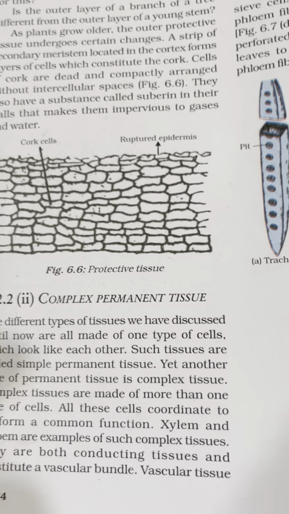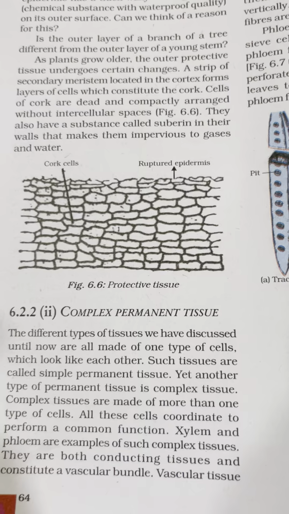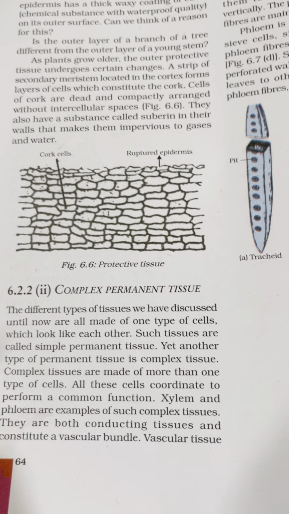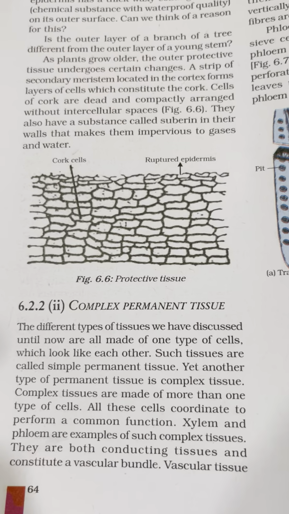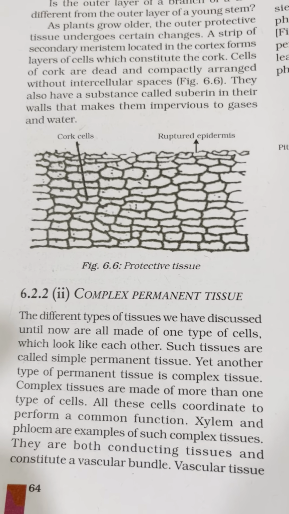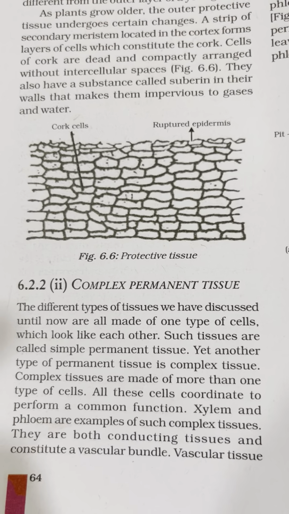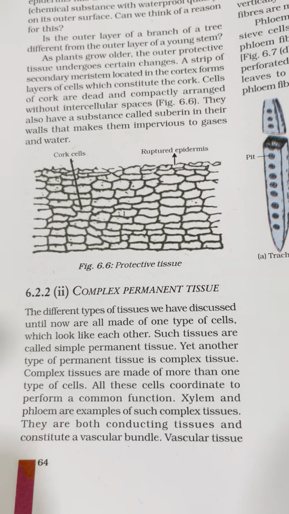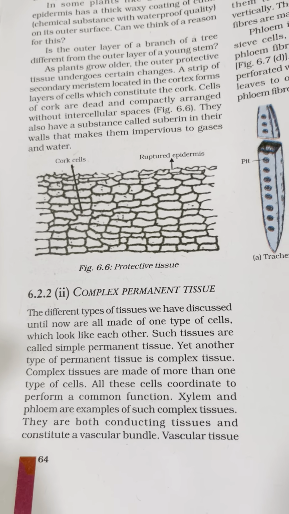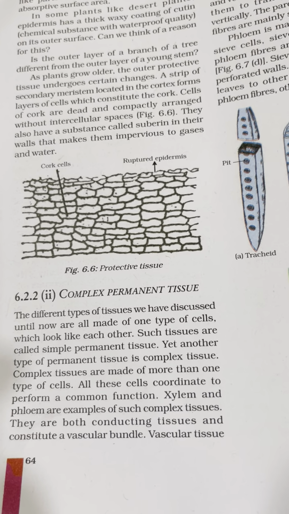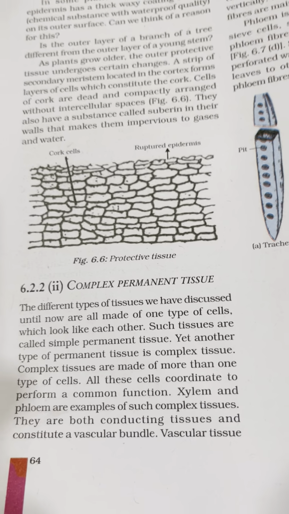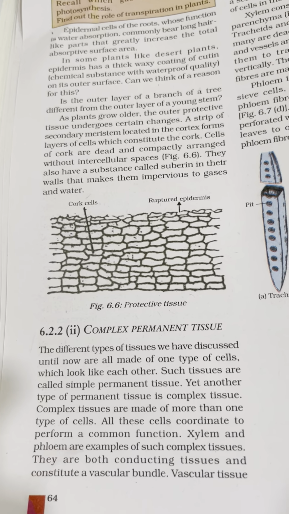Next we have complex permanent tissue. The different types of tissue we have discussed until now are all made up of single type of cells. Such tissues are called simple permanent tissues. Yet another type of permanent tissue is complex tissue. Underline, complex tissues are made up of more than one type of cells. All these cells coordinate to perform a common function.